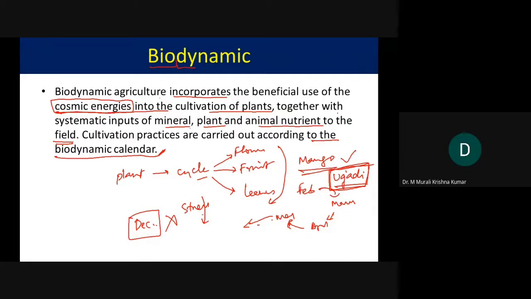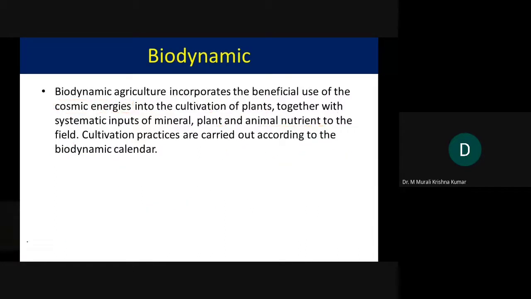That is against the current good manufacturing or good agricultural practices. The good agricultural practices stress following the biodynamic calendar.